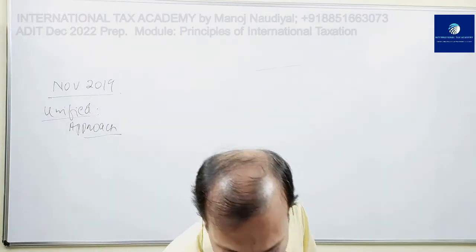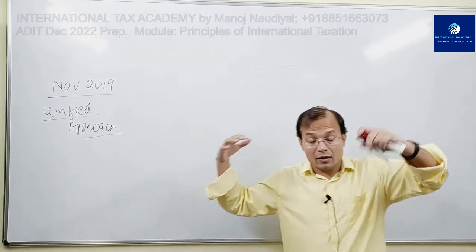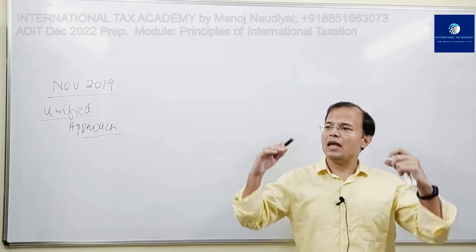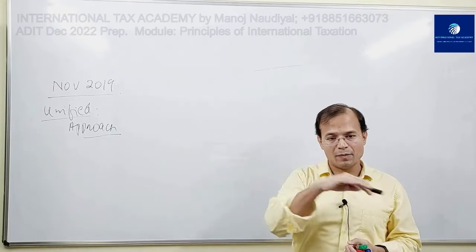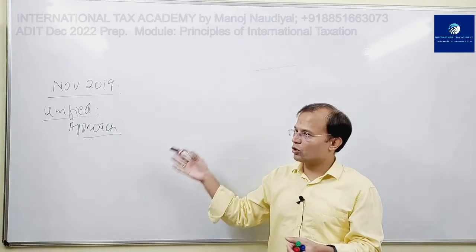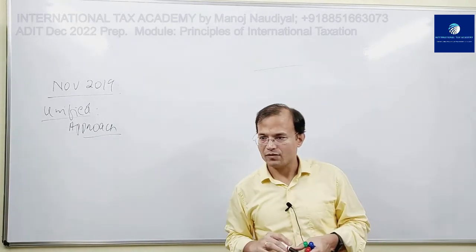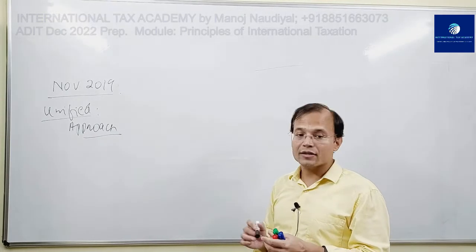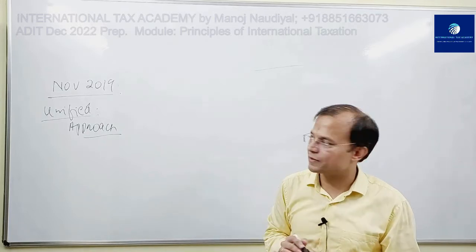I'll tell you now what exactly is GLoBe. GLoBe is actually the desire of the international community, the world government, the countries, that every MNE, every internationally operating business, obviously when it is above a certain threshold, and that threshold is fixed in the October 2021 statement as 750 million euros. So every in-scope MNE should pay a certain minimum amount of tax.